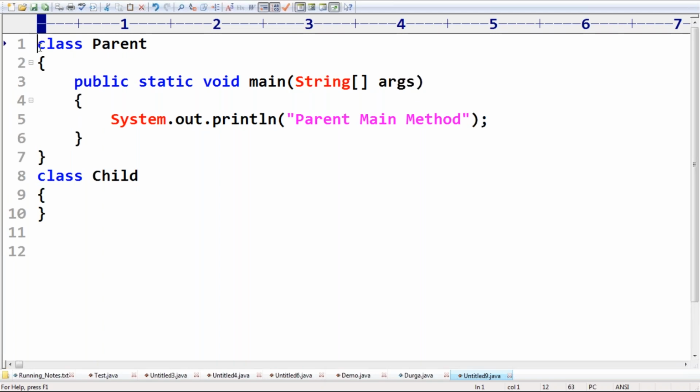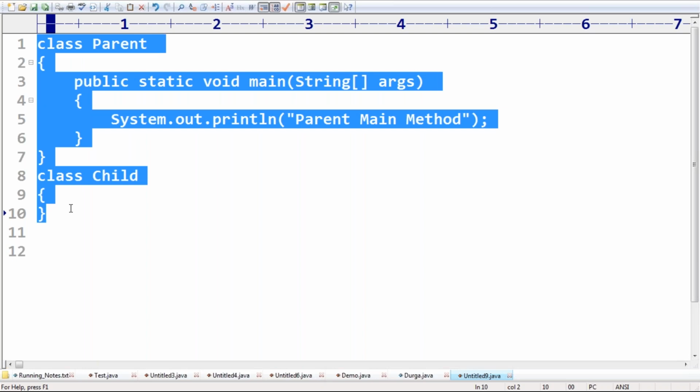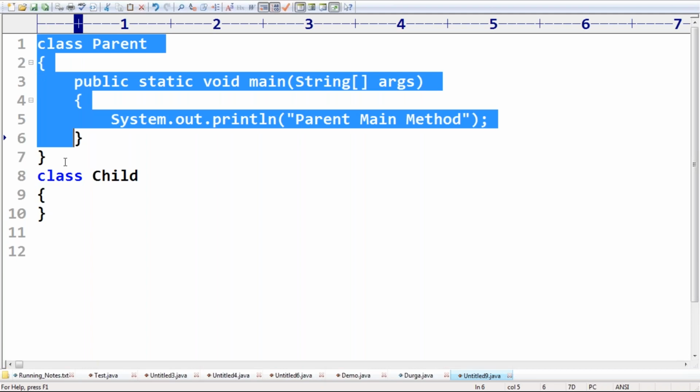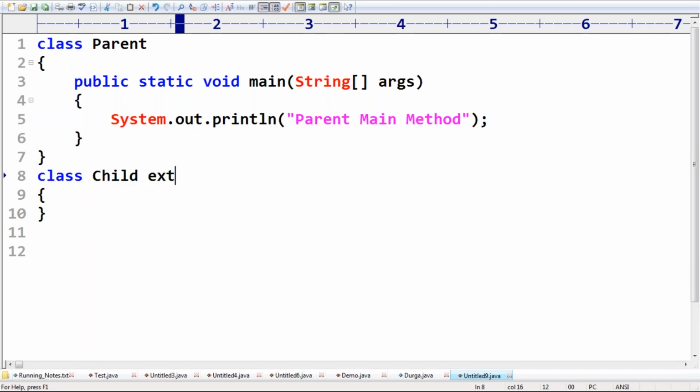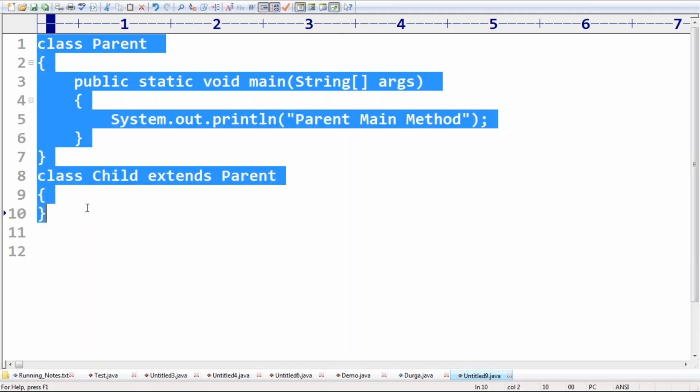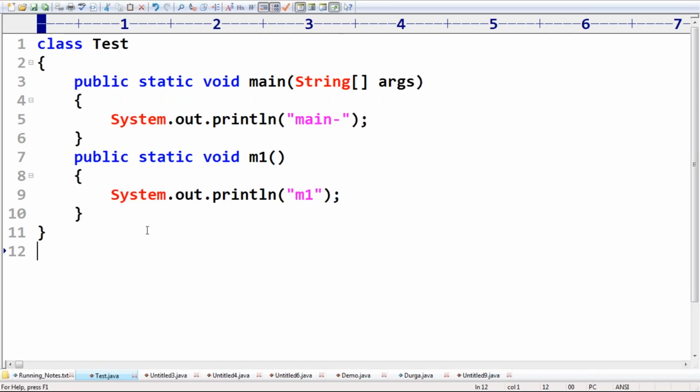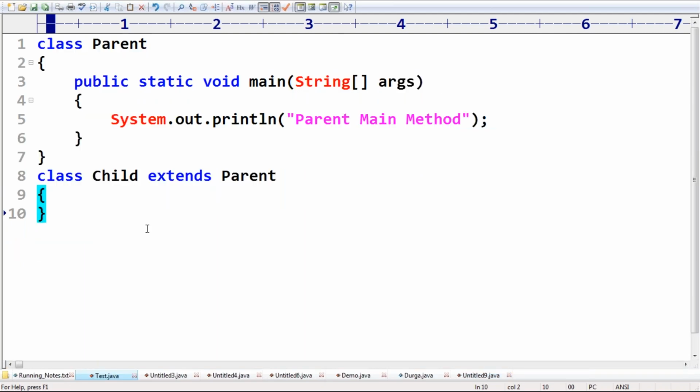This total program I saved inside Test.java. Class Child extends Parent, we have to take compulsorily, so it is the child class of Parent. The code compiles fine.